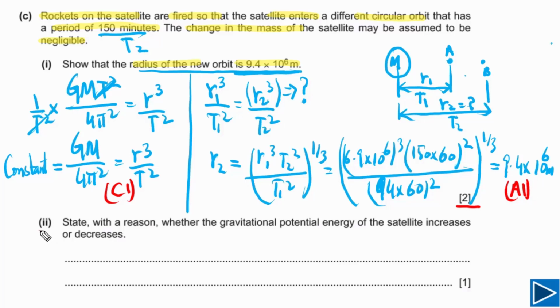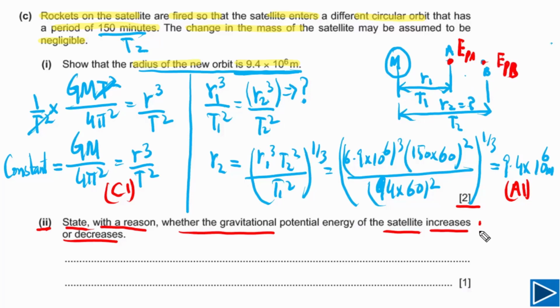Let's move on to part C2 now. For C2, we need to state with a reason whether the gravitational potential energy of the satellite increases or decreases. First of all, let's look at this point. When the satellite was at this point, let's say the potential energy of the satellite is EPA. And when the satellite was at this point, let's say the gravitational potential energy of the satellite is EPB. Now we need to explain whether EPB is greater or EPA is greater.